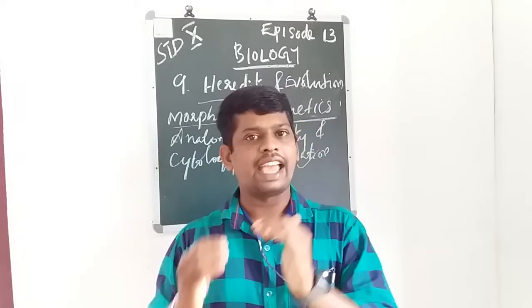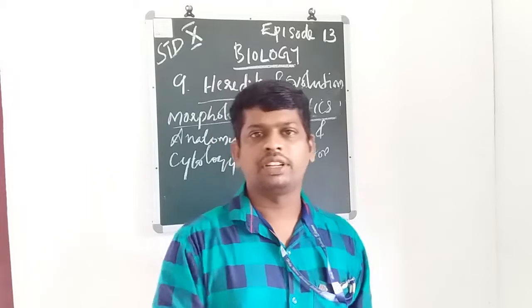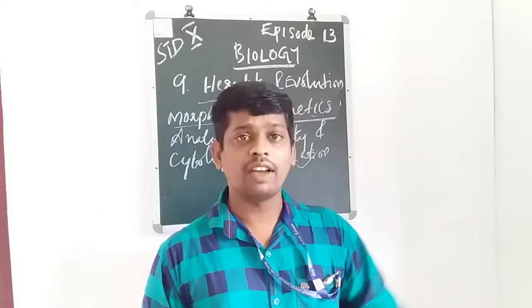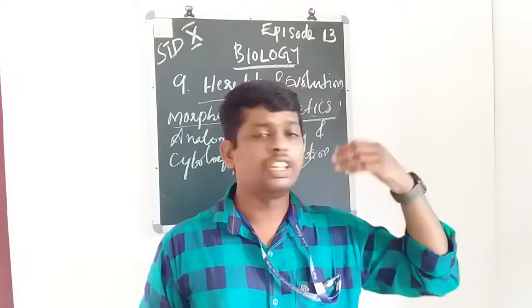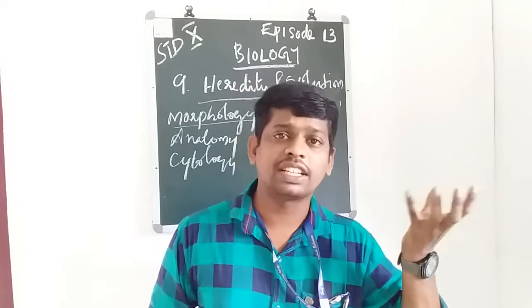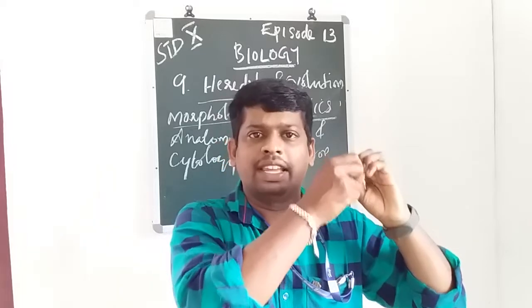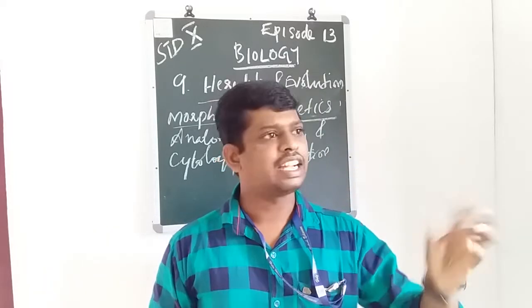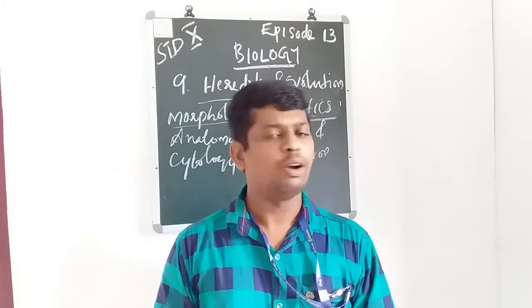That means a character shown. Look at a rose plant. Some of the rose plants have whitish rose flowers, and some of them dark red. So the color characters will be changed, but the plant is the same.